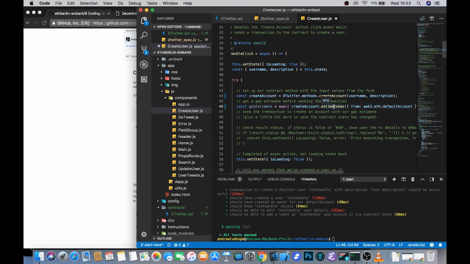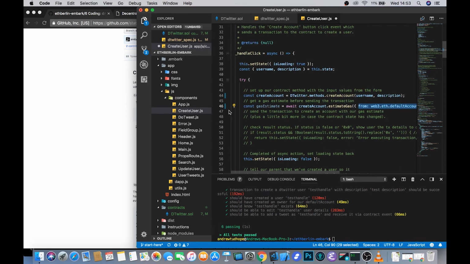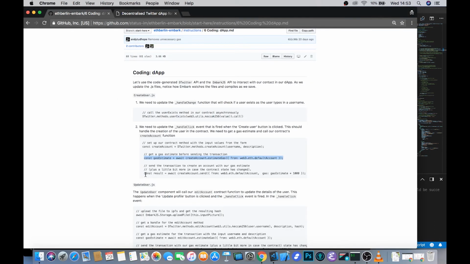When you estimate the gas, you have to specify which account it's coming from, and in much the same way as we were using in our tests, this is accessible through web3.eth.defaultAccount. Once we've got the gas estimate, it's always quite nice to send it along with the gas estimate plus a little bit.